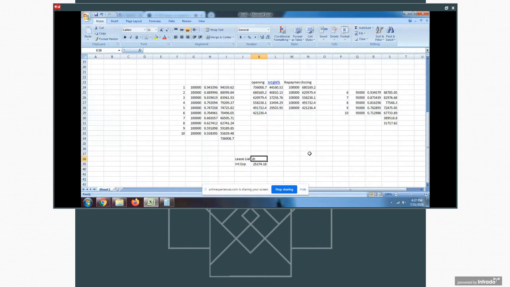Lease liability will be reduced by this differential amount. It will be on 1 lakh only. Though you are paying 95,000, this will be reduced on the basis of 1 lakh only. Let me come down to that amount.